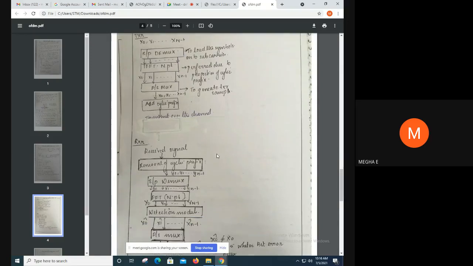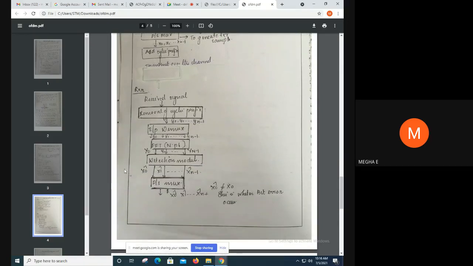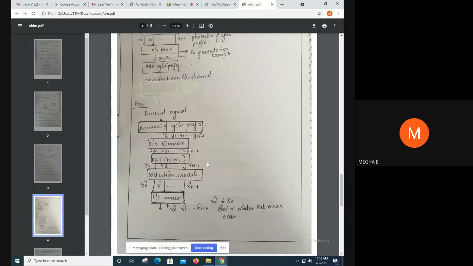The output of the detection module is x0 cap, x1 cap, etc. up to xn minus 1 cap, which is a parallel output. So we have to convert the parallel output into serial output. So we have a parallel to serial MUX, and its output is x0 cap, x1 cap, etc. up to xn minus 1 cap. Basically, you should understand that x0 cap will never be exactly equal to x0.